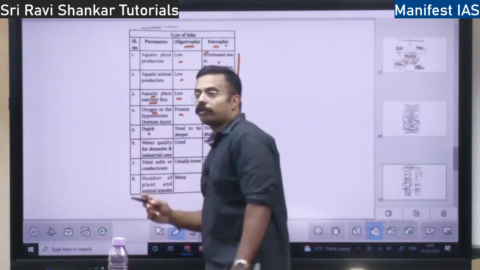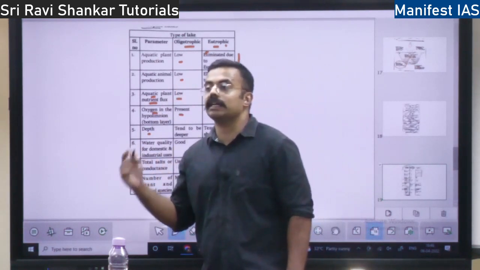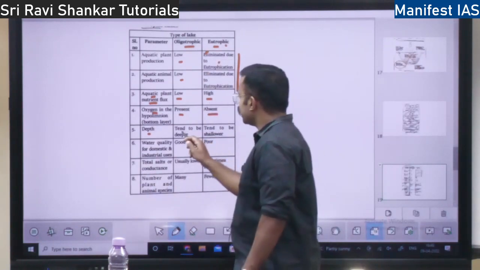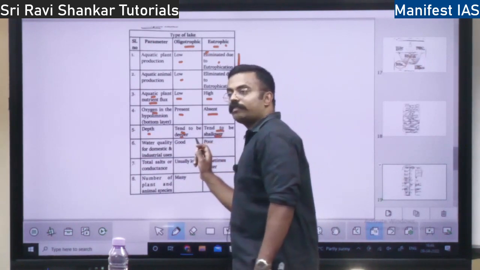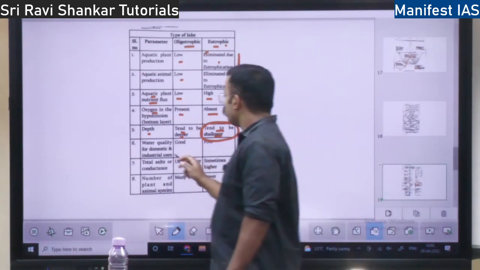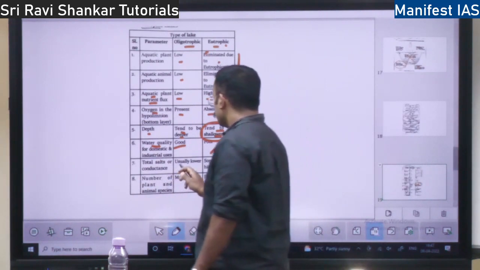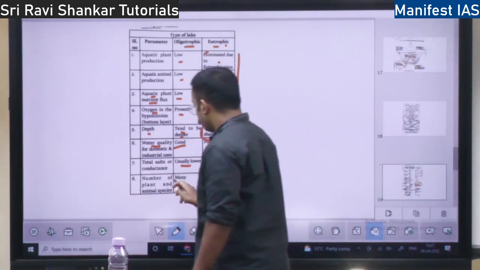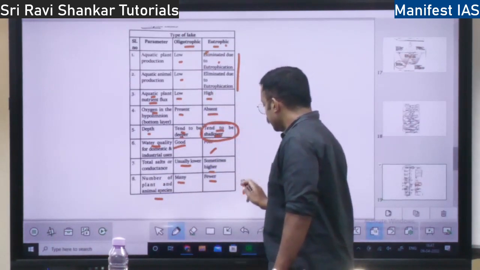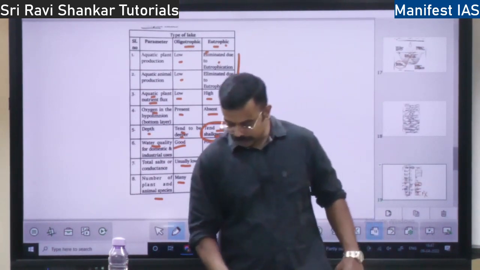In oligotrophic lakes there is less nutrition. With less nutrition, the lake will be transparent and deeper. Here, because of excess nutrition, it will be shallower, right? Then water quality: it has good quality here, bad quality here. Salts are usually lower here, sometimes higher here. Number of plant and animal species: here many, here few, because eutrophication initially increases them, later on the entire ecosystem dies, and plants and animals will be very few, right?